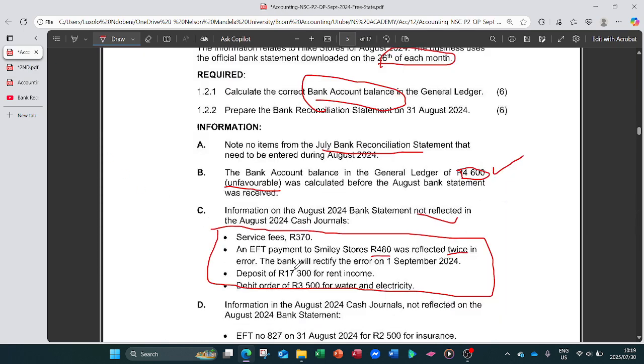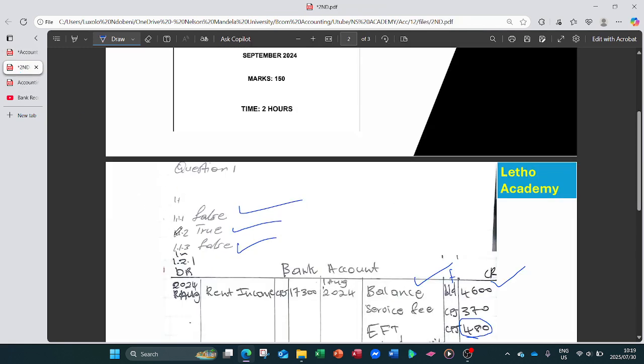Then let's come here again. That's saying that the deposit of 17,300 for the rent income was not recorded in the cash receipts journal but appeared on the bank statement. So this one is the rent income, and it is in the form of cash receipt journal. So let's come here on the debit side right now, because rent is an income, so an income is on the credit side, and the bank account is an asset. The asset is on the debit side. So that's it. So rent income, CRJ,